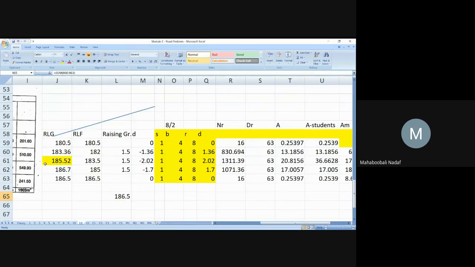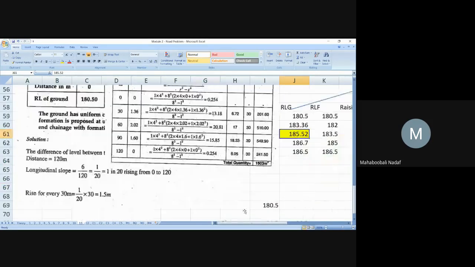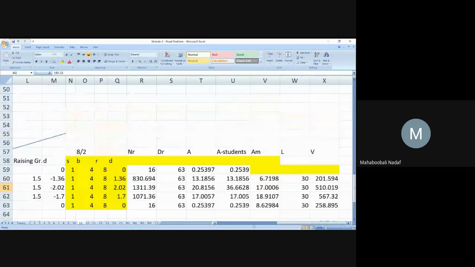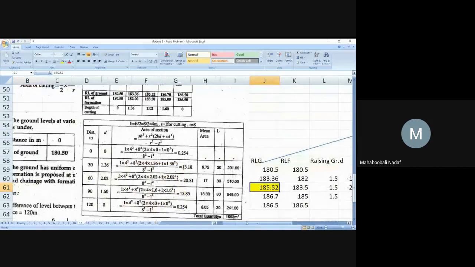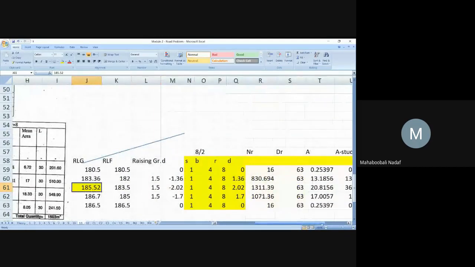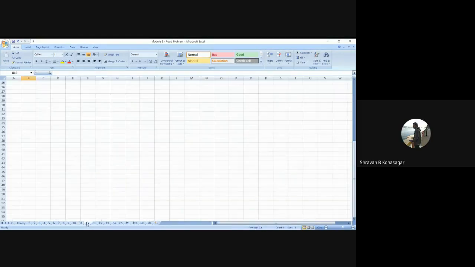Okay? So in our calculation, whatever they have given in the question, we have taken and solved. That is one thing. In the second part, whatever value the book has taken, we have also solved. That is also correct. Yes or no? Okay. Yes, sir. Everyone understood this problem? Yes, sir.